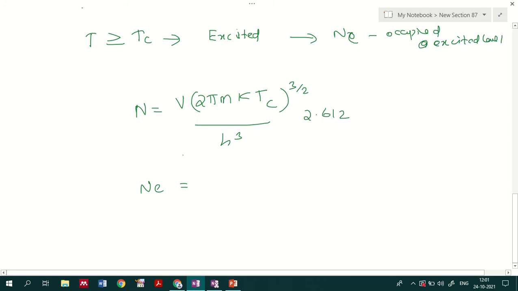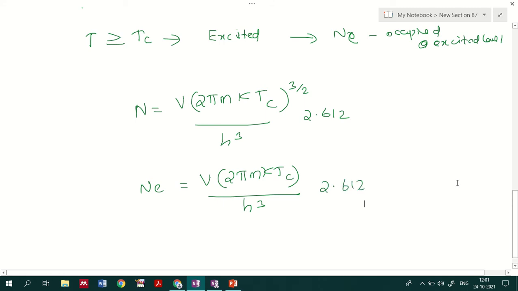And the number of particles at the excited level, Ne, equal to V into 2 pi m k T divided by h cube, 2.612.